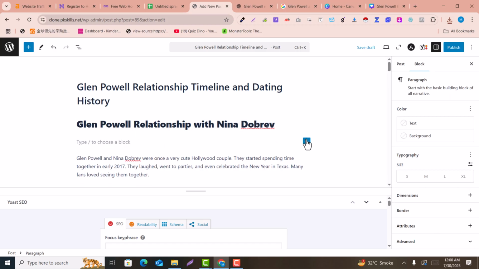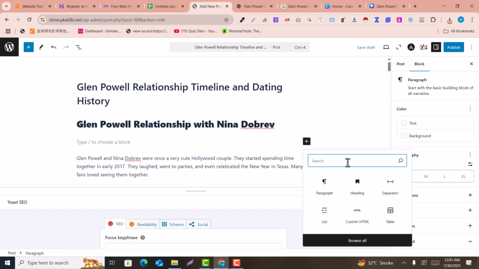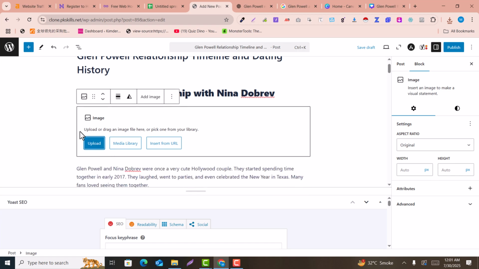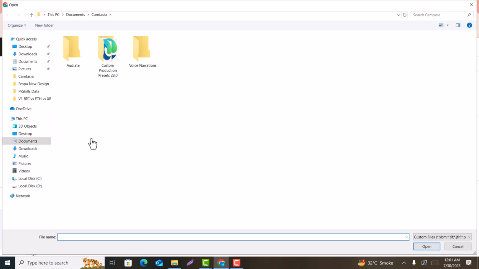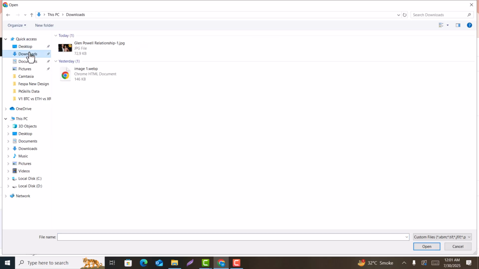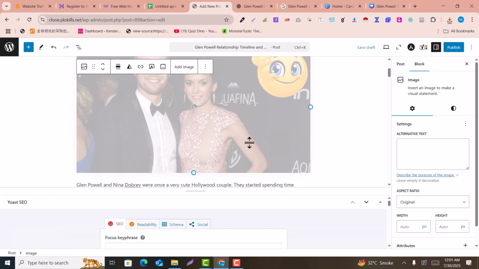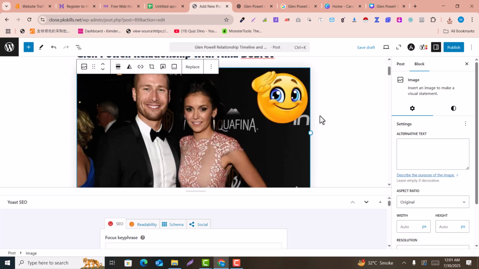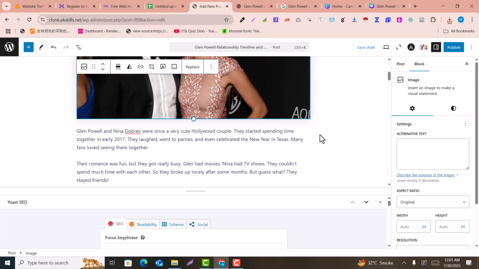And here I'll just remove that prompt, select that, click on that and search for the image. So here is the image that we need to upload, that is designed by Canva. Here we have edited this image, open that, and now this image is cleaned and copyright free. So I hope you understand how you can make your images copyright free.